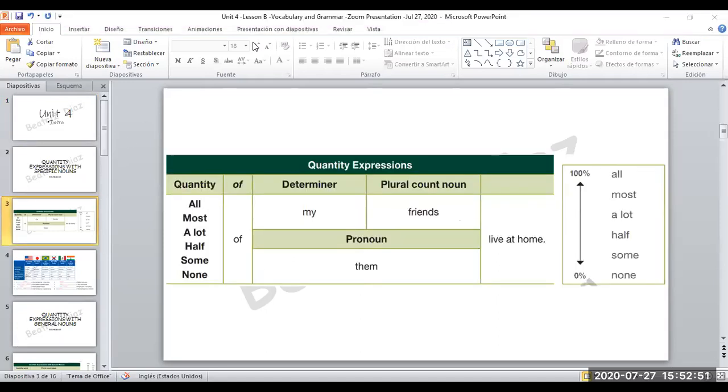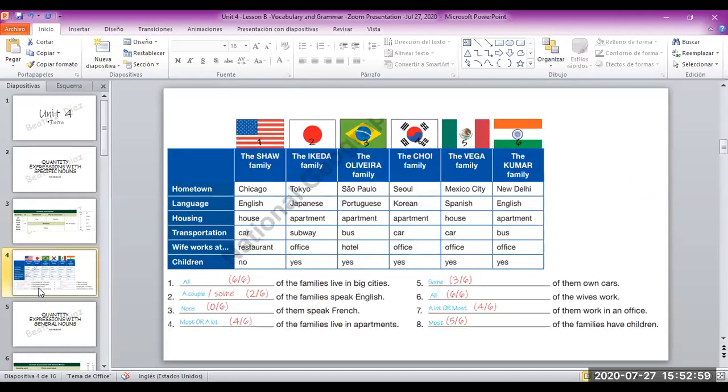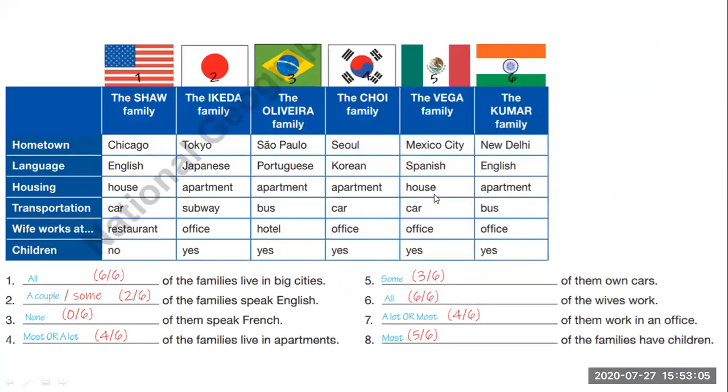I explained that already, but it's better to do a review. For example, you remember that we worked with this activity. Here I give you more details about why we use these quantity expressions.